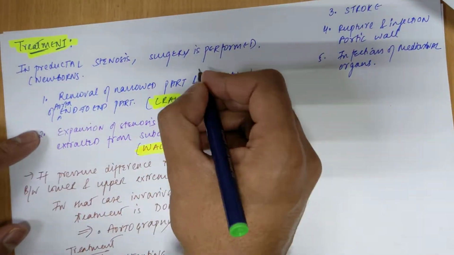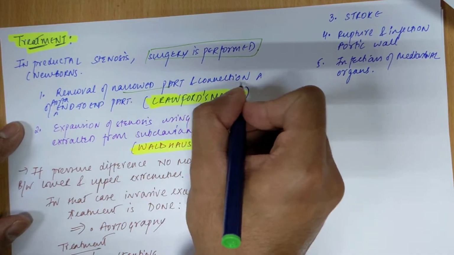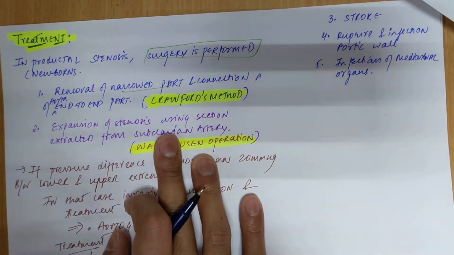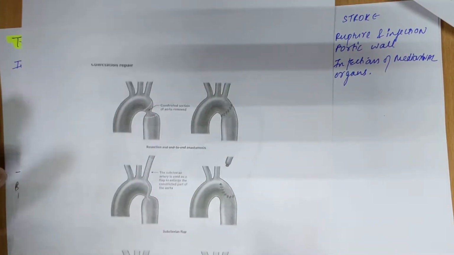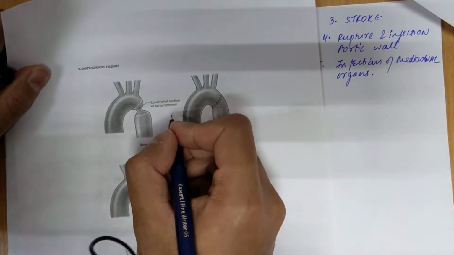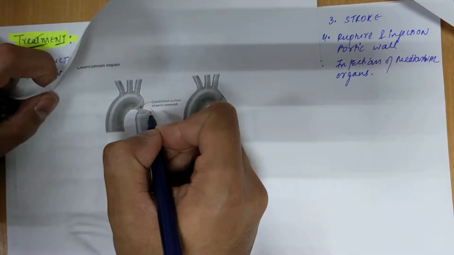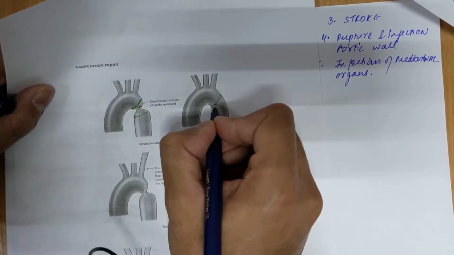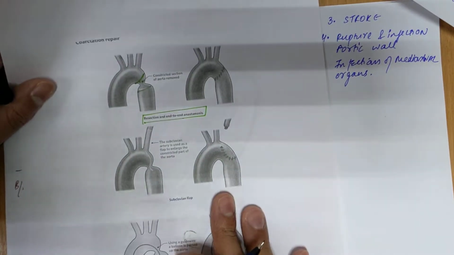So this is the diagnosis we will do. Now, in the treatment, in the case of preductal stenosis, surgery is performed in newborns. First of all, we remove the narrowed part, and then we connect the ends end to end. In this diagram you can see the resection, and this method is called Crawford's method. Here you can see the coarctation. This is preductal, above the ductus arteriosus. First you cut this, and afterwards you suture it end to end. This is called resection and end to end anastomosis.